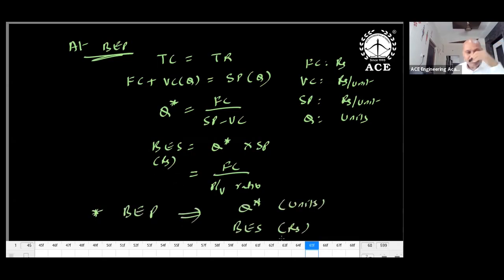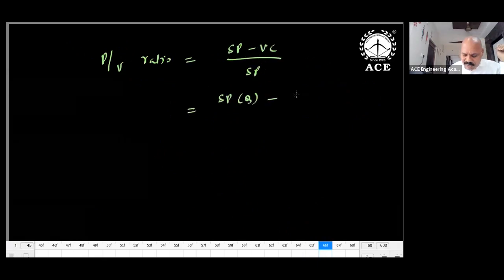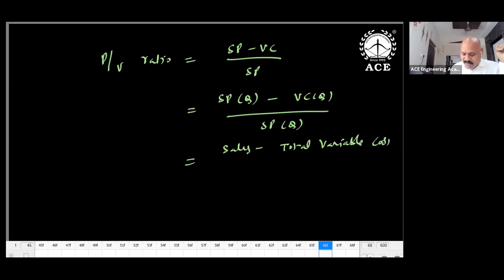Break even point may be given in 2 ways. Break even point in terms of units is nothing but Q star. Break even point in terms of rupees is break even sales. For multiple products, what is the P by V ratio? P by V ratio, profit by volume ratio, is SP minus BC by SP. Contribution per unit divided by SP, written as SP into Q minus BC into Q divided by SP into Q. That is, sales minus total variable cost divided by sales.